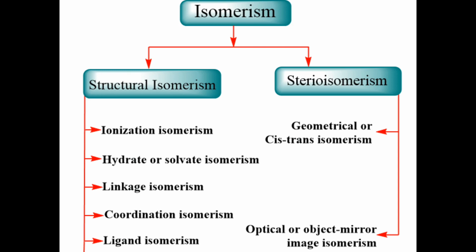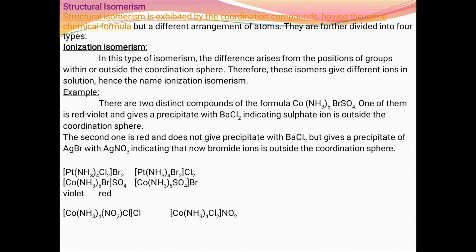Stereoisomerism has 2 types. The first one is geometrical, the second one is optical. Geometrical isomerism is also called cis-trans isomerism. Optical isomerism is called mirror image isomerism.